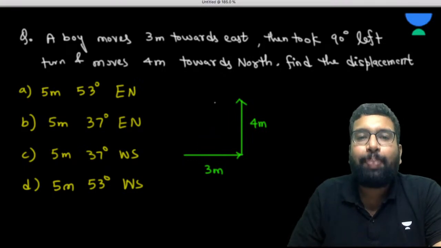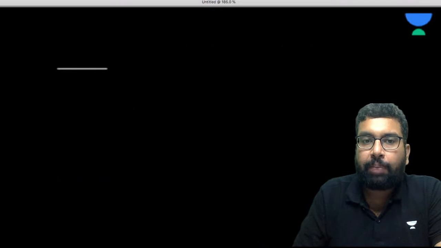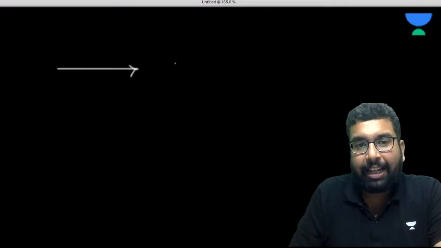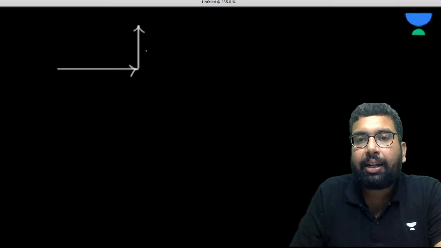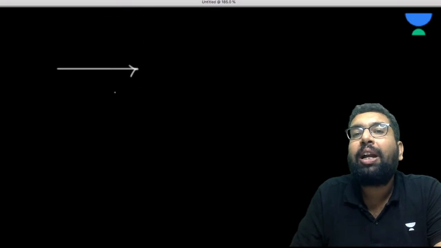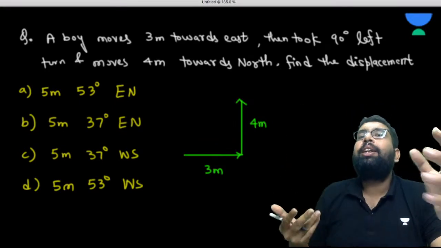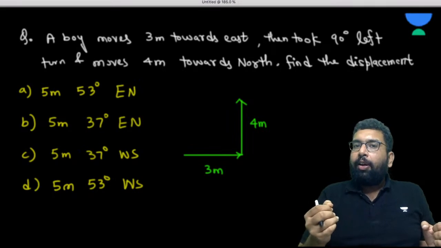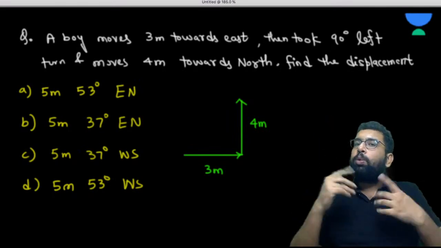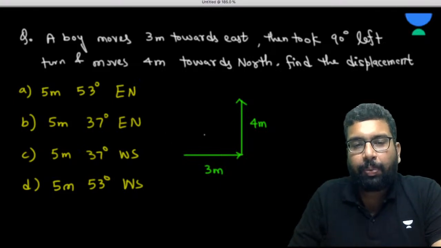So basically displacement. Now please try to think in this way. Someone has moved some distance in some direction, then he has moved some distance in some other direction. So what is the resultant of these two? The resultant of these two is called the displacement. Are you getting my point? So what is the resultant? So sir, one vector, then we start the other vector, so head to tail we are joining, or we are using the triangle law. Okay. Now what we have to do?